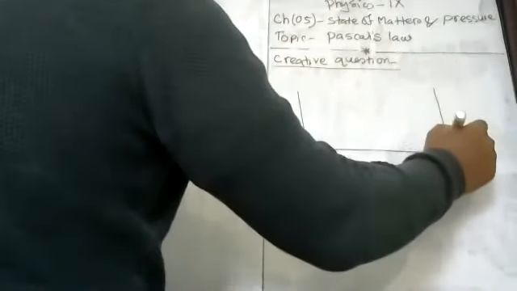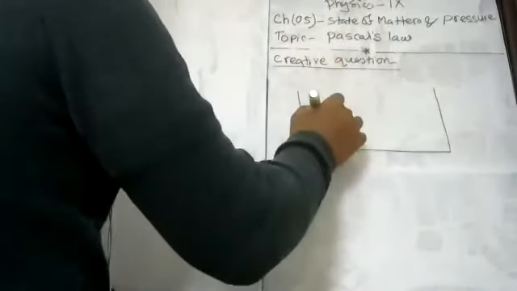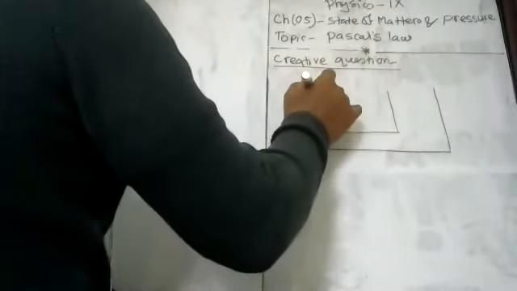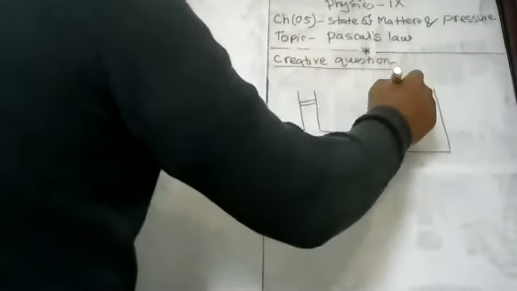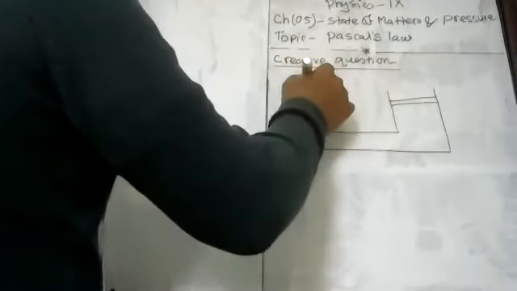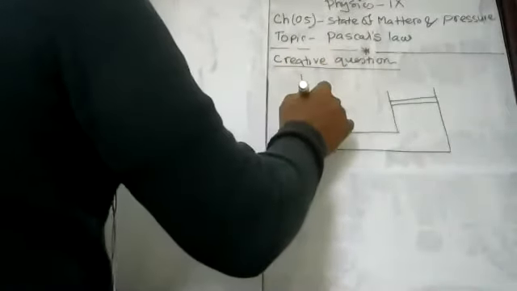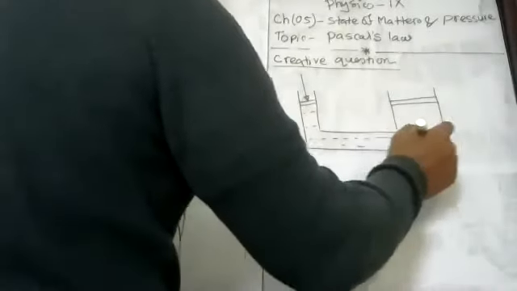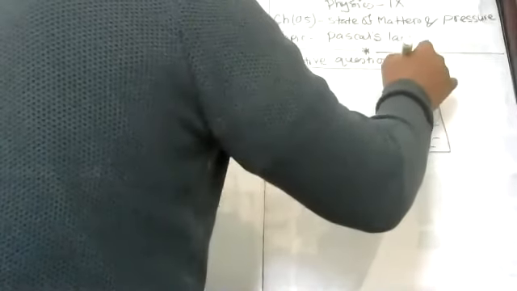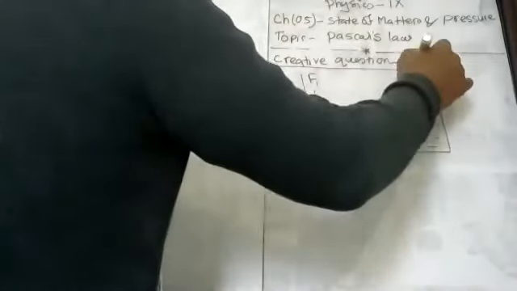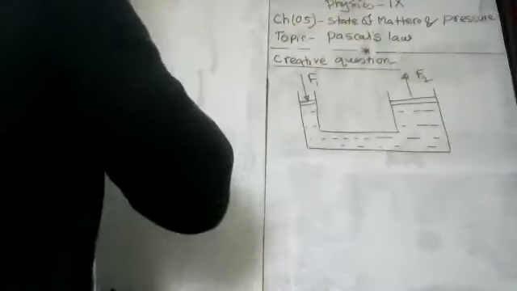Suppose, my student, this is a hydraulic press. This is the small piston, and this is the large piston, having some liquid inside it. An upward force is here, F1 and here F2.